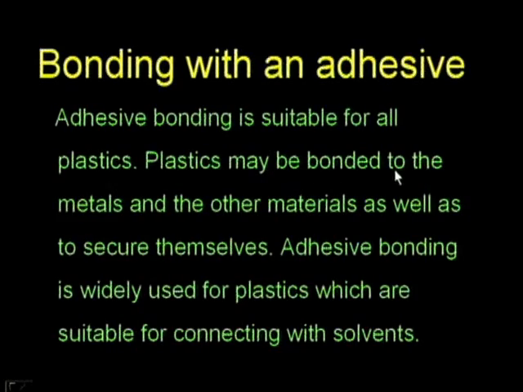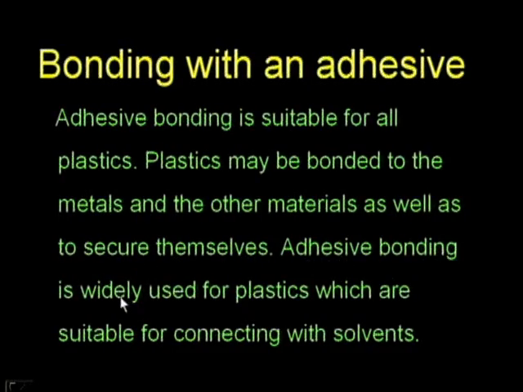Plastics may be bonded to the metals, so plastic with metal and other materials, not only metal, some other materials also can be joined as well as to secure themselves.